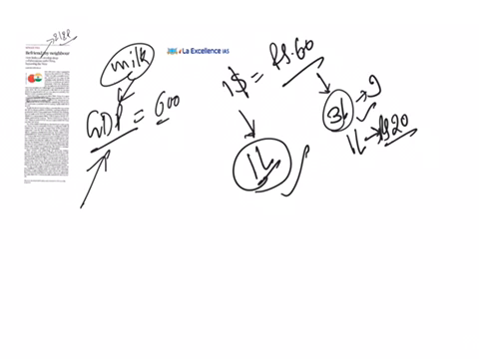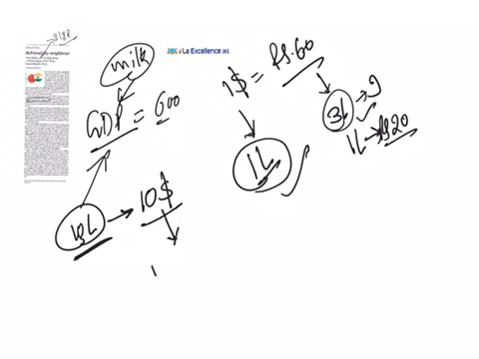Then, if India is producing 10 liters of milk, and these 10 liters of milk can be purchased in US using $10, which if we convert into Indian rupees, 10 into $1 is equal to 60 rupees, which is equal to 600 rupees, which is the total value of goods that were produced within India.